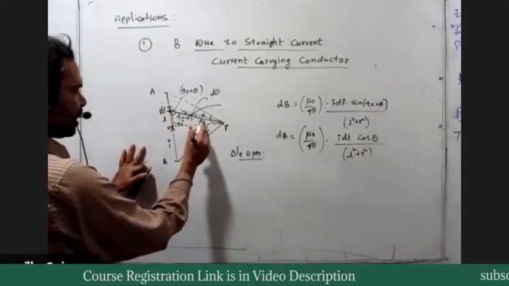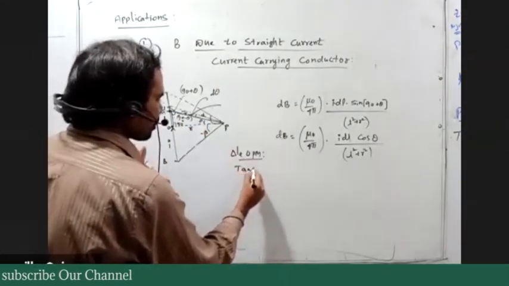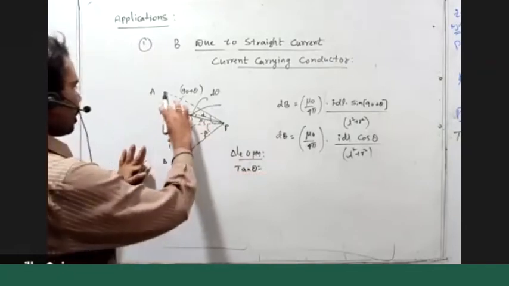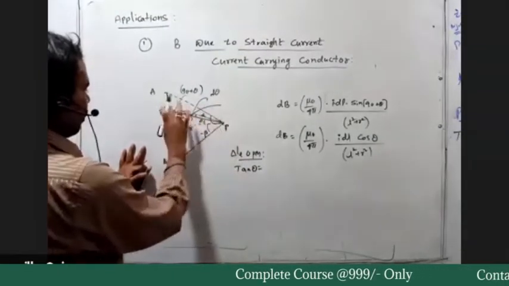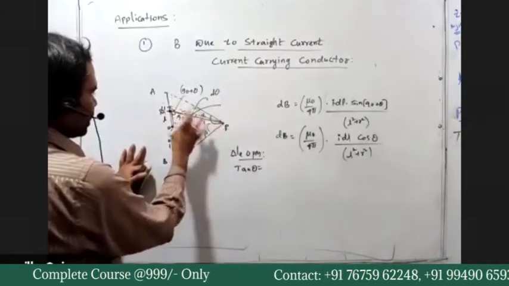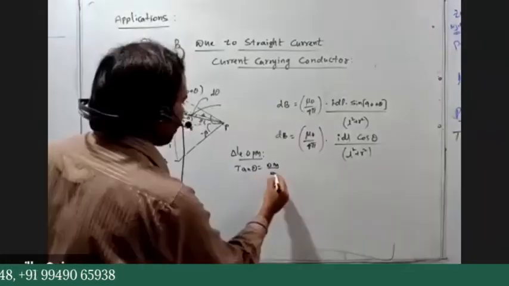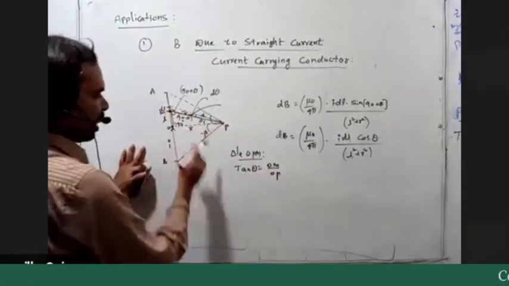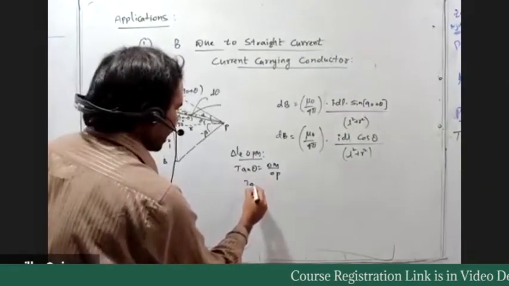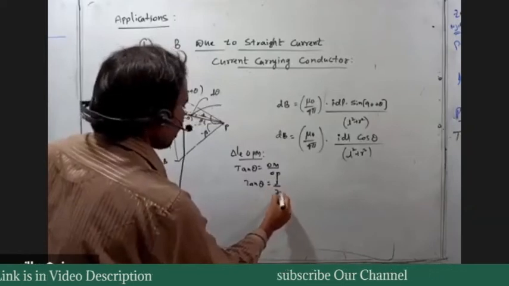This is theta. Tan theta is equal to opposite by adjacent, so OM by OP. OM is this L value, OP is this R value. Therefore, tan theta is equal to L by R.